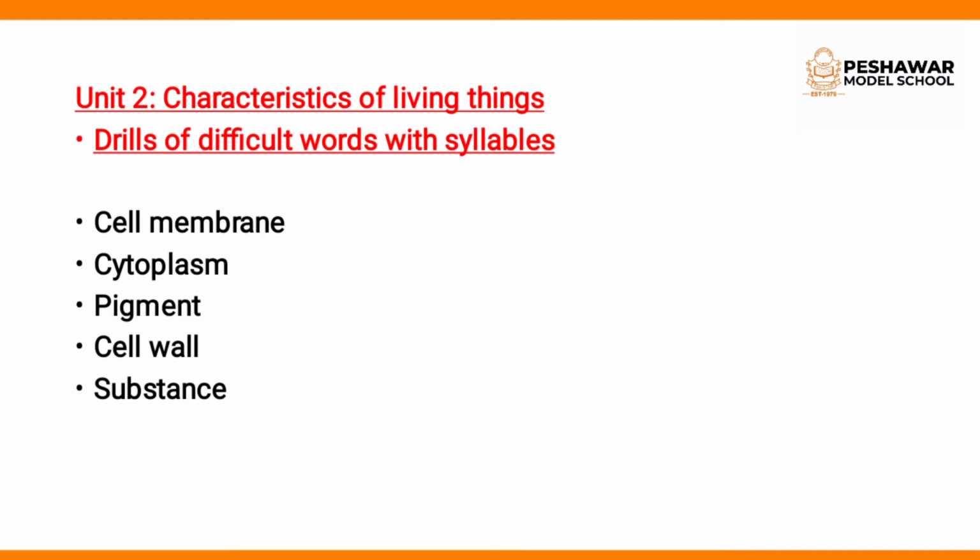But first we learn drills of difficult words with syllables. These are all difficult words in this topic. Okay students, now say with me. First word is cell, cell. Cell.